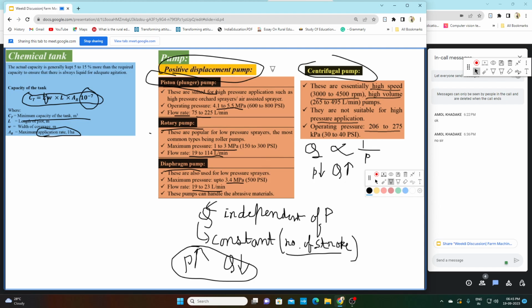But in a centrifugal pump you will see the opposite: more flow rate but less pressure.